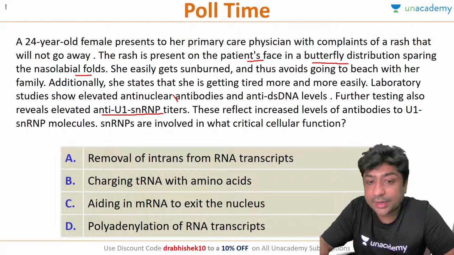Hi Tina, hi Pragya. So, what is the function in which these SNRPs are involved? Pragya is saying A. Anyone else wants to answer this question?